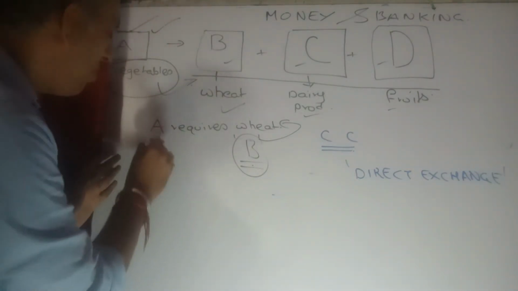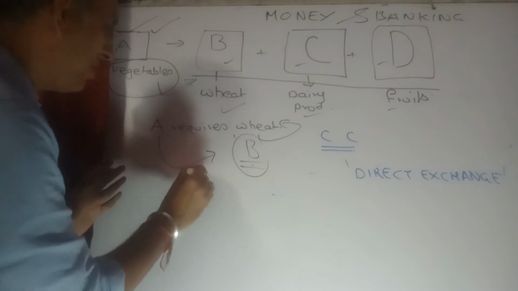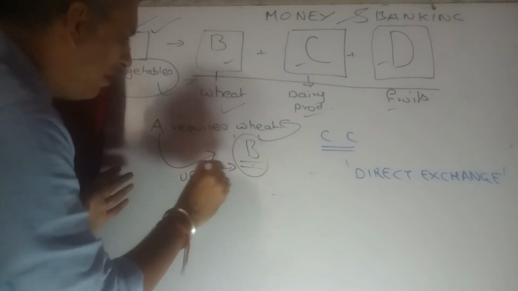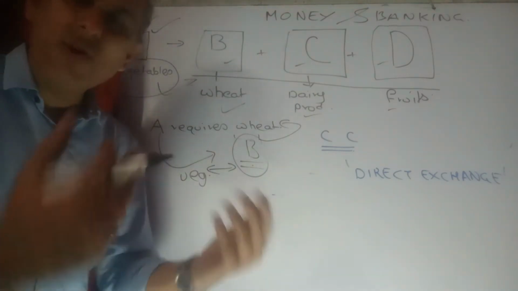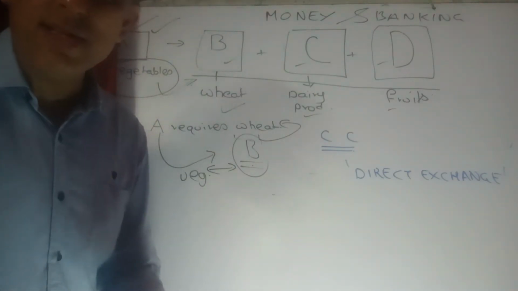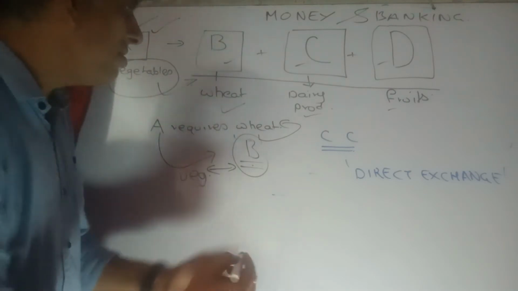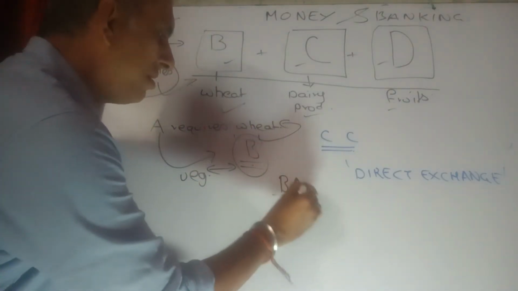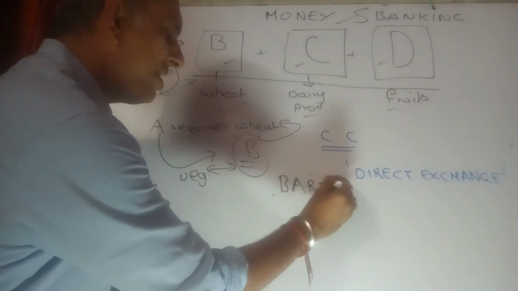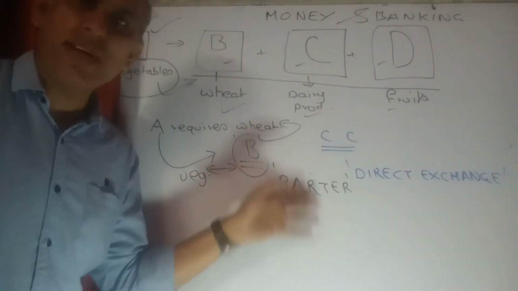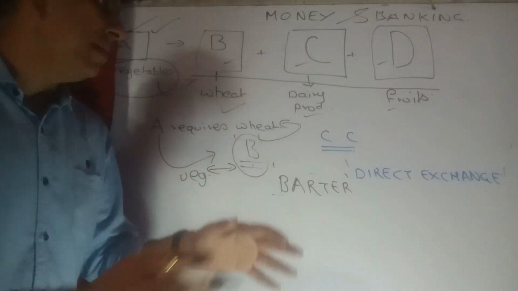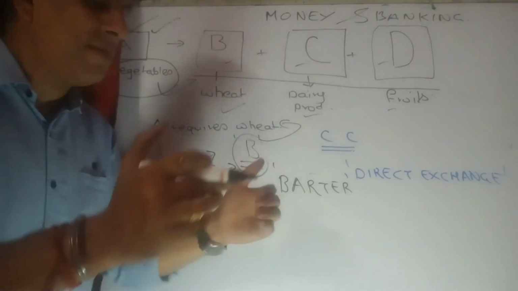A would be required to give a certain amount of vegetables to trade for a little bit of wheat with B. Now, as all of you are aware, it is nothing new to be heard of. That system is referred to as the barter system of exchange, wherein a commodity is exchanged for another commodity by the two people or parties concerned.